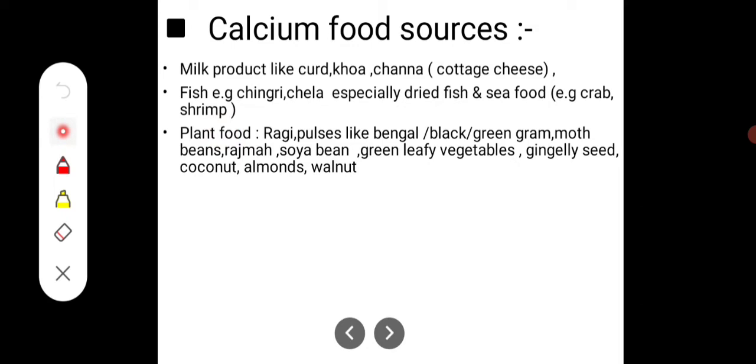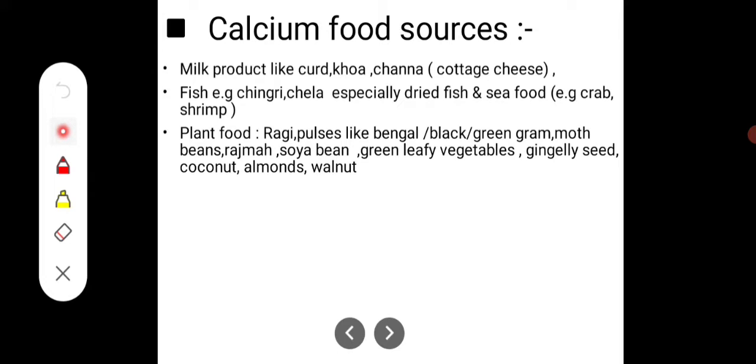Plant foods also contain calcium: ragi, and pulses like Bengal gram, black gram, green gram, rajma, and soya bean, then green leafy vegetables, coconut, almond and walnut. These all contain calcium.